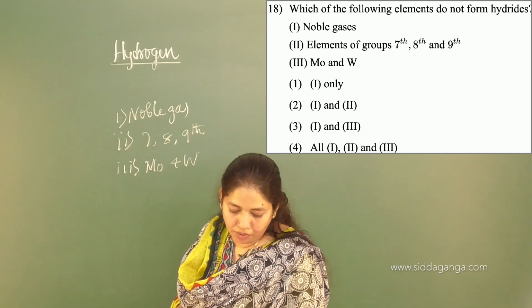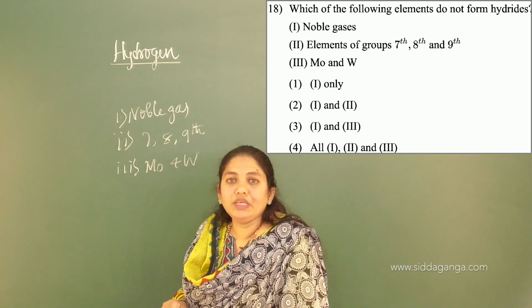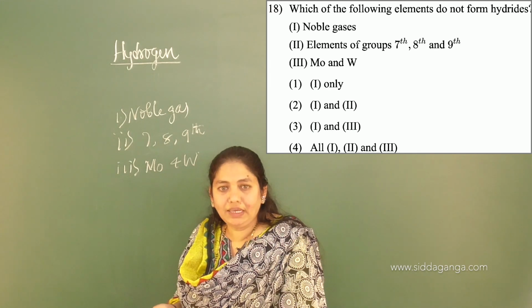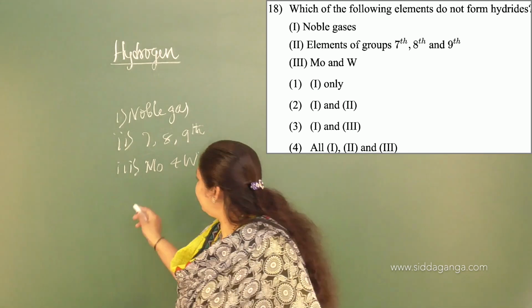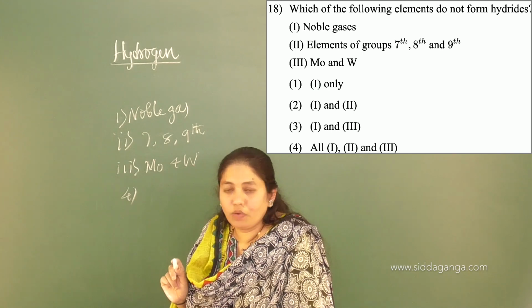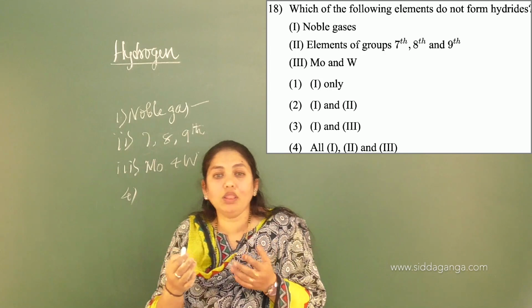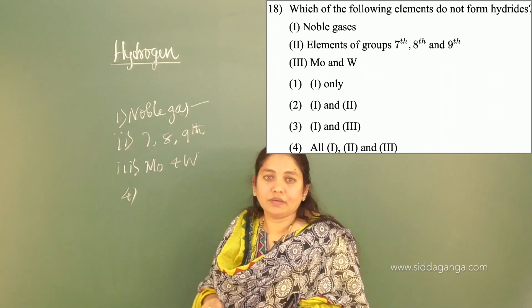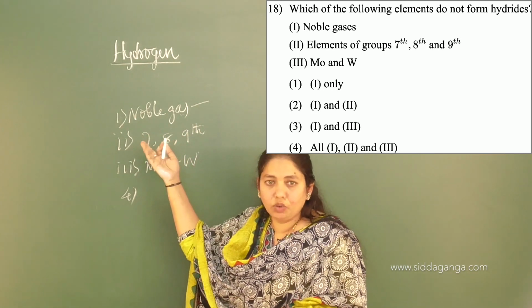Beneath, they have given the answer options: only 1, 1 and 2, 1 and 3, and the fourth option is 1, 2 and 3. The answer is the fourth option, 1, 2 and 3. Why? We already discussed this. Hydrogen will react with almost all the elements of the periodic table except the noble gases, because they are inert in nature and will not react with anybody. You know that rule.